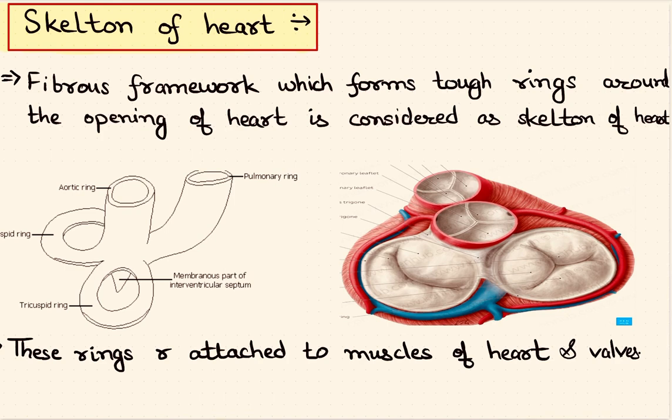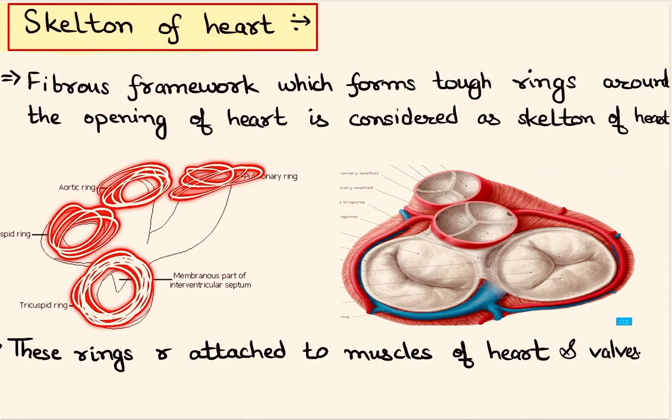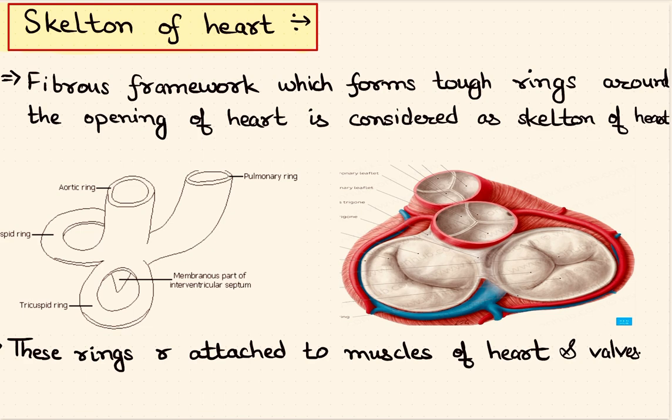Those fibers which are in the form of rings around the orifices or openings of the heart constitute the skeleton of heart. You can see here is the aortic ring which opens into aorta. This is the pulmonary ring which opens into pulmonary trunk. These are the tricuspid valve and the bicuspid or mitral valve. So what are these? These are openings. Around the openings we can find these fibers in the form of tough rings, and they are the skeleton of heart.